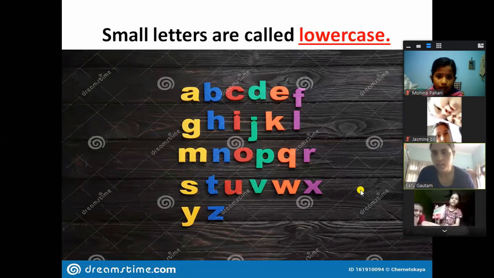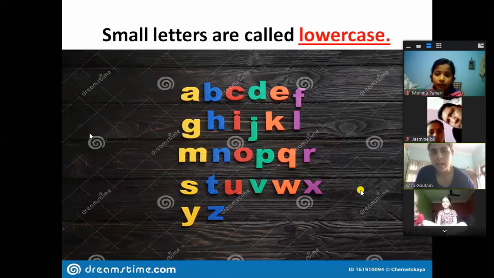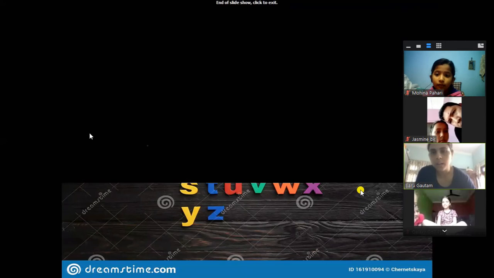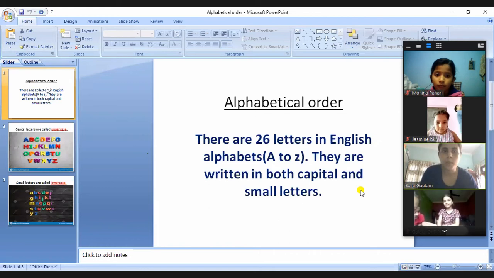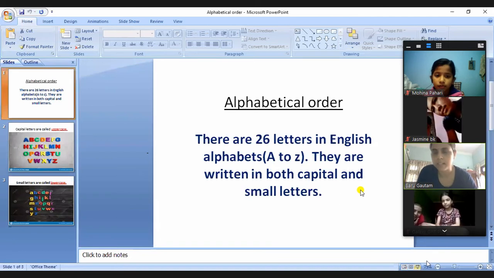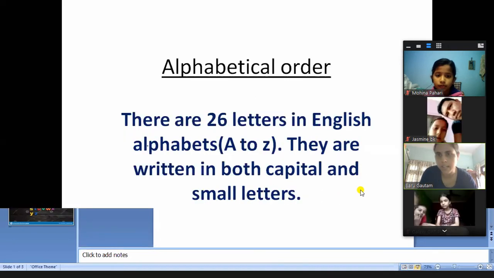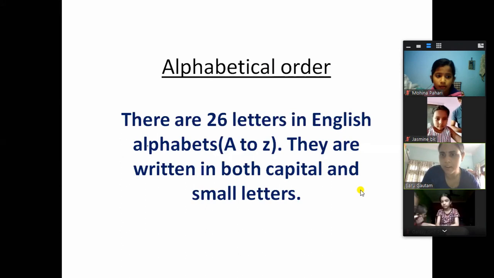So till now what we have understood is there are 26 letters in the English alphabet. These are A to Z, that is A, B, C, D, E, F, G, H, I, J, K, L, M, N, O, P, Q, R, S, T, U, V, W, X, Y, Z. Do you know this much?